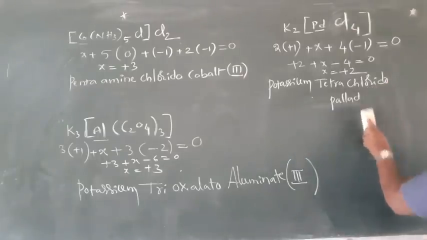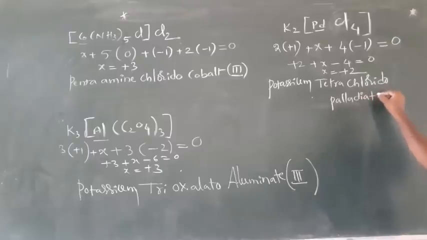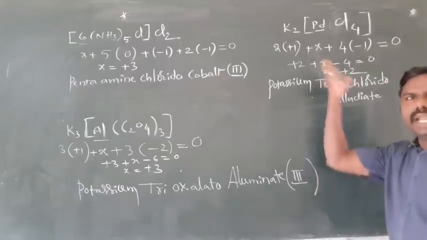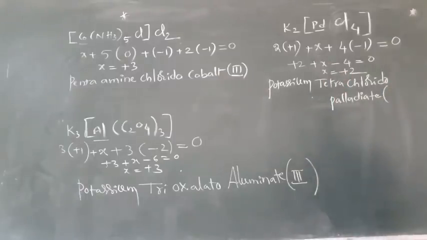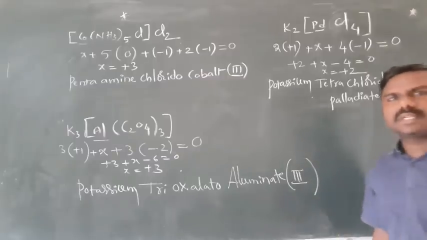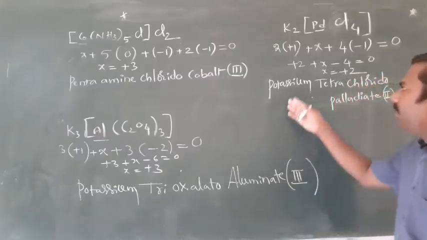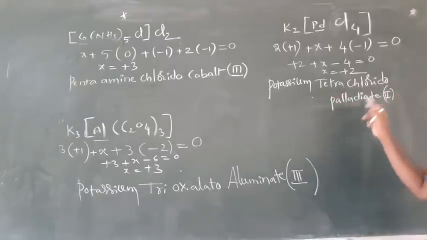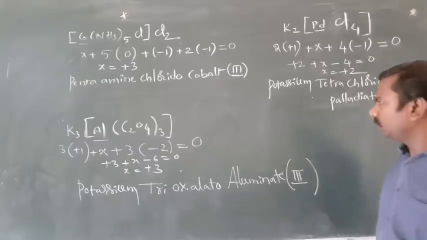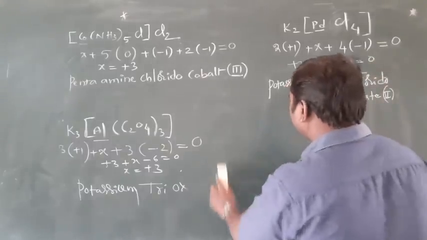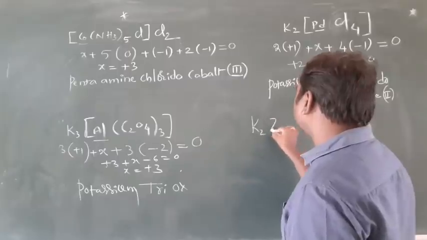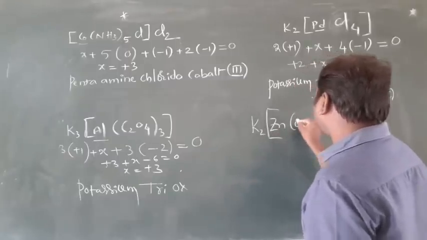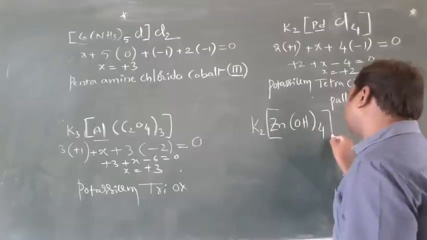Palladium or palladate, because it is a negative complex. And now, oxidation state is 2. Palladate or palladiate, both are correct. Potassium tetrachlorido palladate(II).